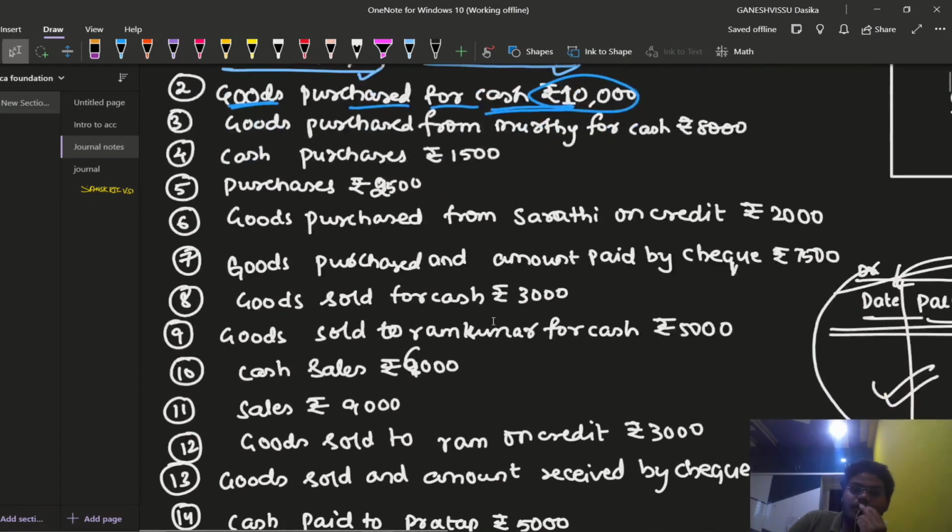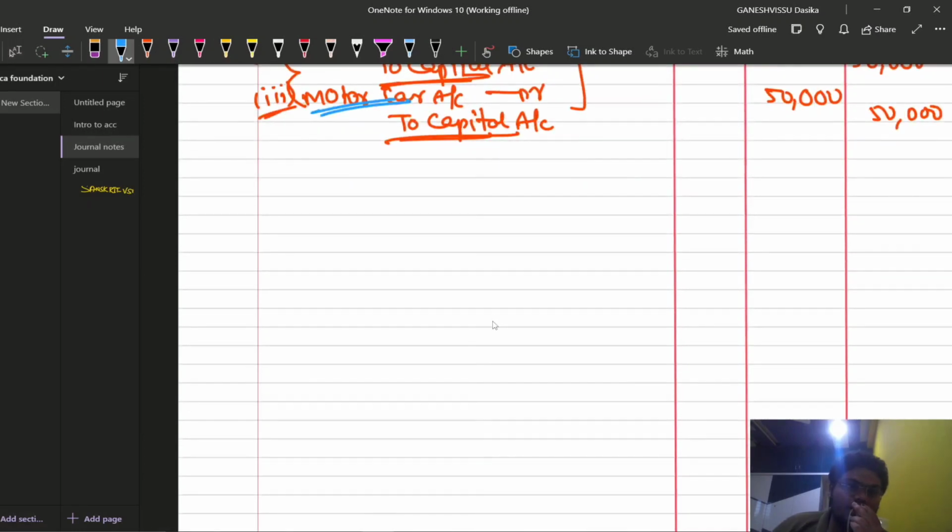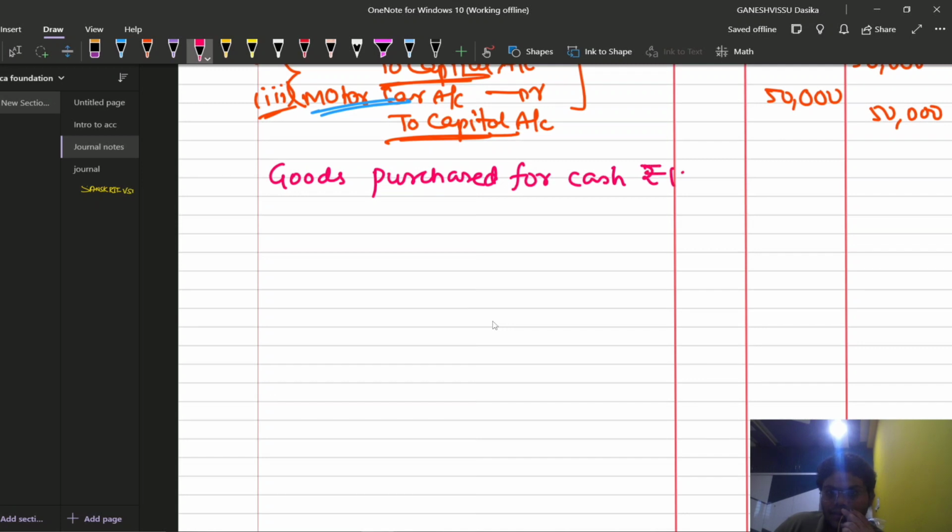So I am going to write that transaction now. Second transaction is: goods purchased for cash, rupees 10,000. This is the transaction number 2, right?